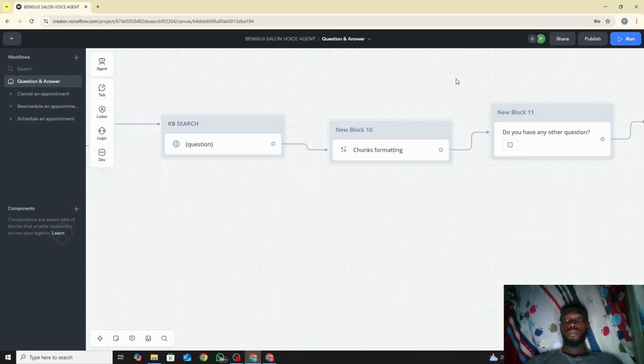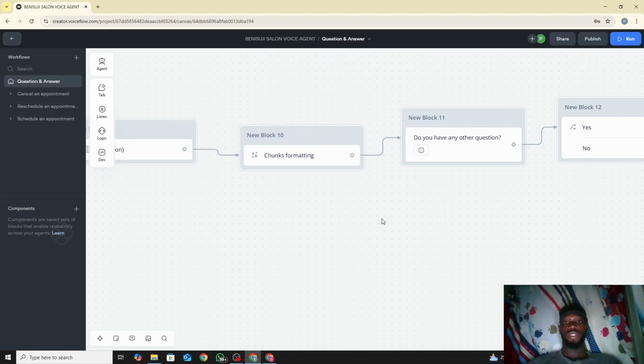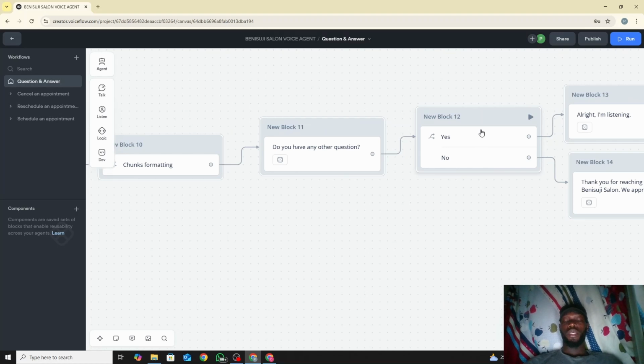After you finish formatting chunks, you've already retrieved the important information. The next thing is that it has given you a reply already. Since it's similar to when we were using Set AI before, it gives you the answer straight up after the chunk formatting. So the next thing is, do you have any other question? And then you get whichever option.